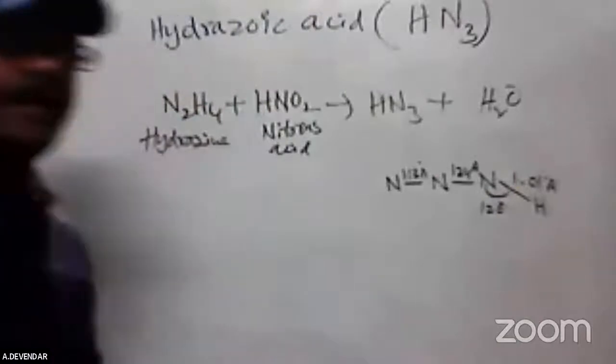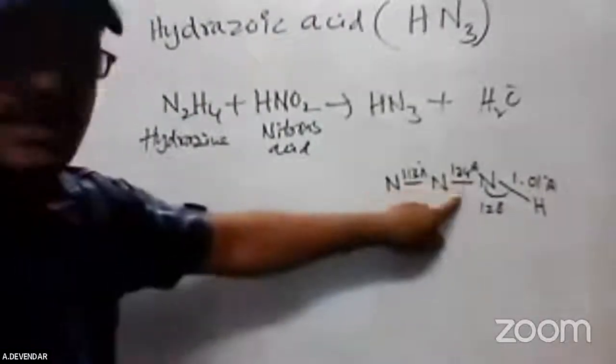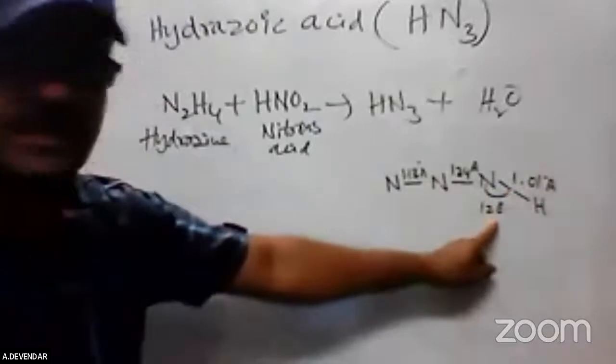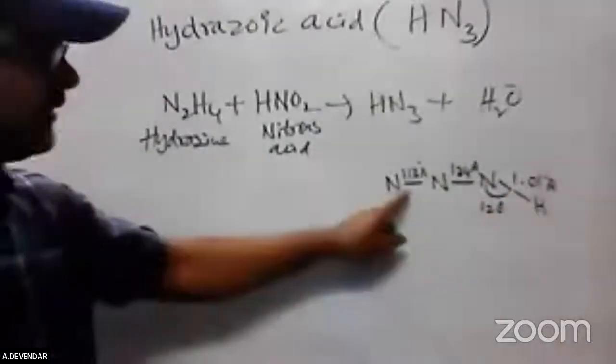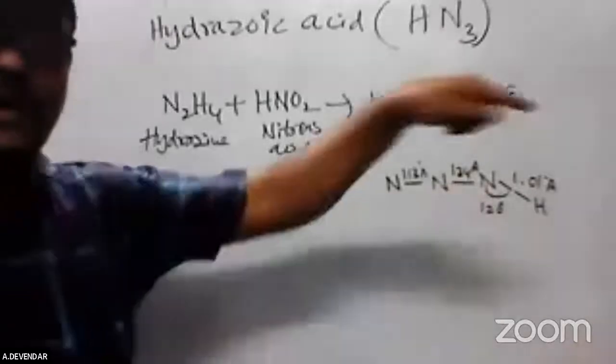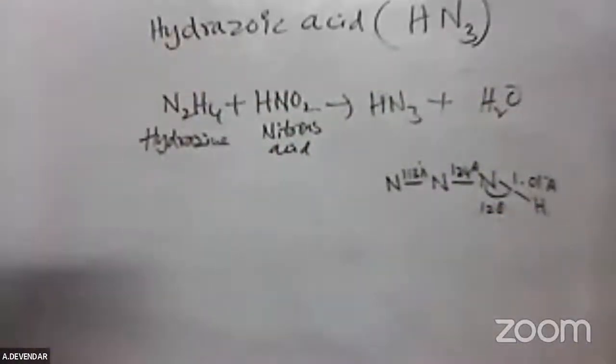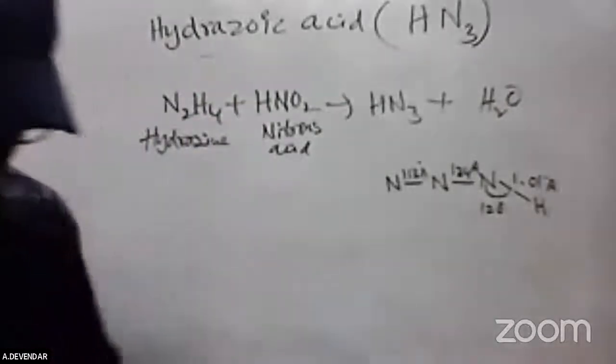See the difference: the nitrogen bond lengths differ, and the nitrogen-hydrogen bond length also differs. The bond angle between nitrogen and hydrogen is 120 degrees. Don't worry, you only need the structural formula. The nitrogen chain is linear, with one hydrogen attached. This is called hydrazoic acid.